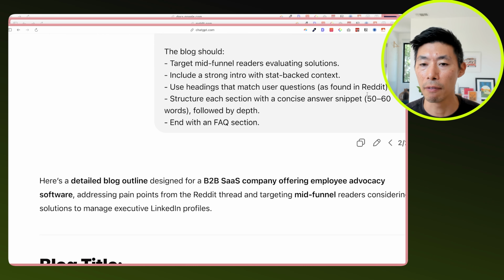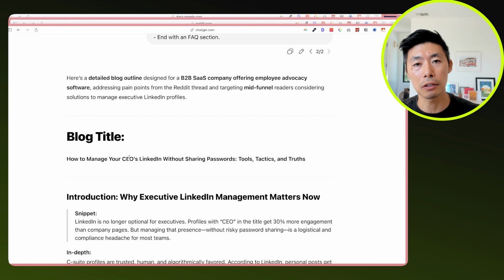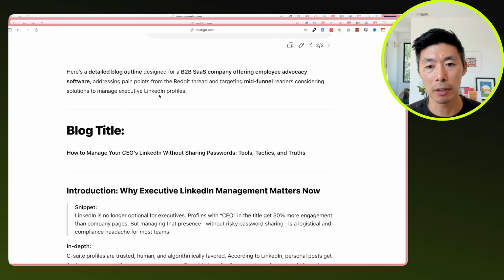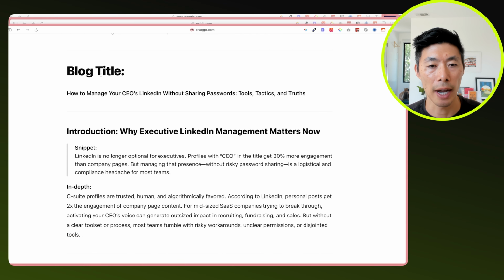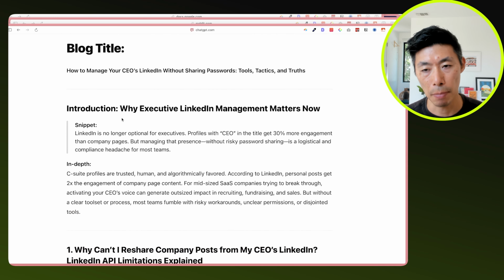That's why we have here 50 to 60 words, and then FAQs. FAQs are going to be important as well, and there's a technical element too, the FAQ schema, which we'll get into. But here we have the blog outline, for a B2B SaaS company offering employee advocacy. So we have: how to manage your CEO's LinkedIn without sharing passwords.